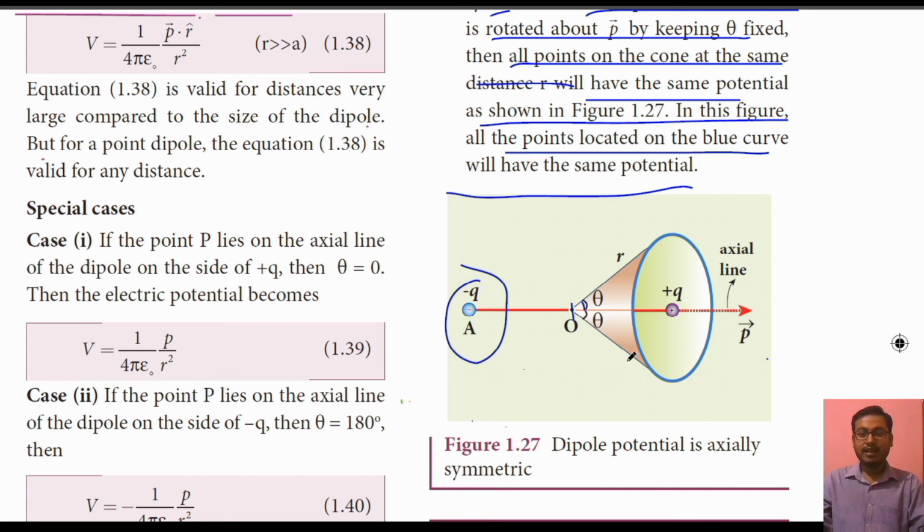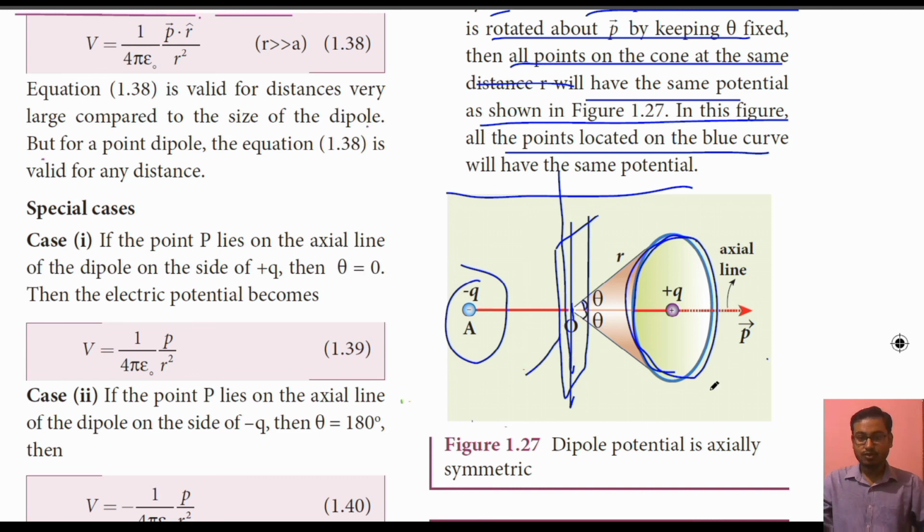The line which lies perpendicular to AB is called the equatorial line. The plane which is perpendicular to the axis and goes through the center is called the equatorial plane. Keep in mind that term. So any point which lies on the circumference of the circle, at equal distance r from the center and at the same angle theta, will have the same potential at all the points.